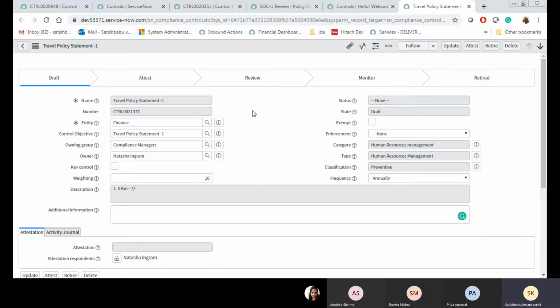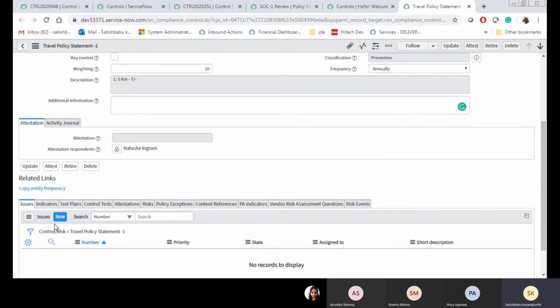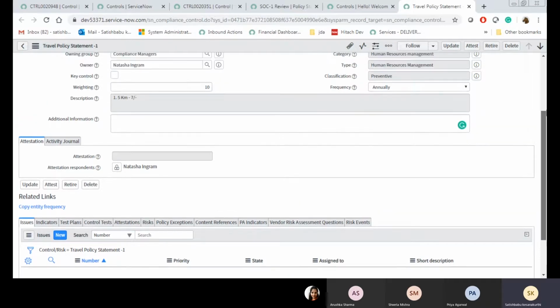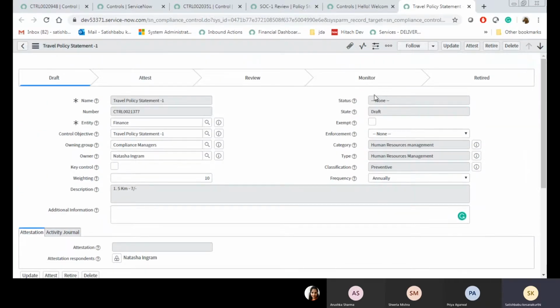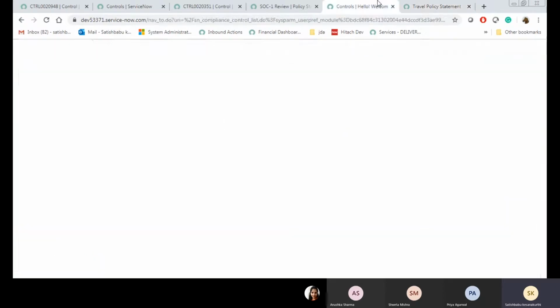Let us go through this process. Whenever an attestation is sent to the user, based on the response it will move to review. At the same time, based on the response, the status field is automatically filled. In case it is non-compliant, there is an issue with this control, so we are going to generate one issue, and that issue is located here. In case it is compliant, there is no issue with this control, it is working fine, and it moves to monitor state. Let me go through the process.